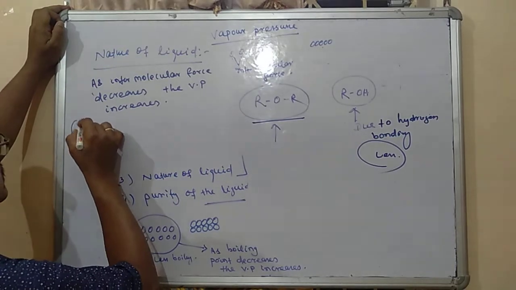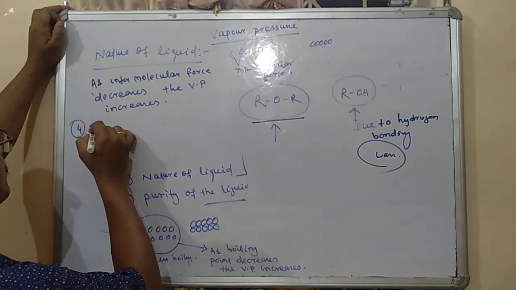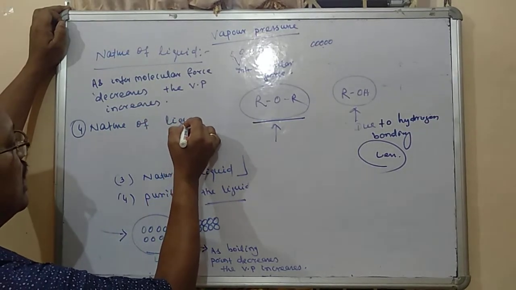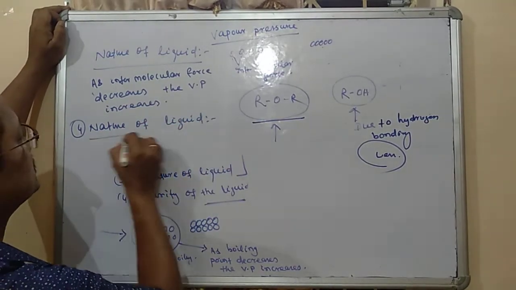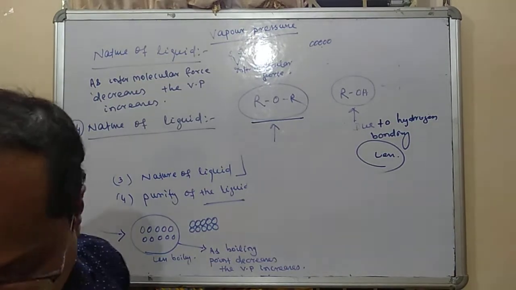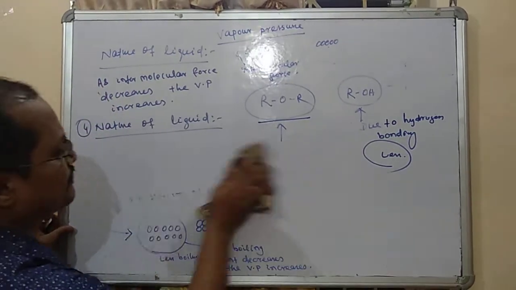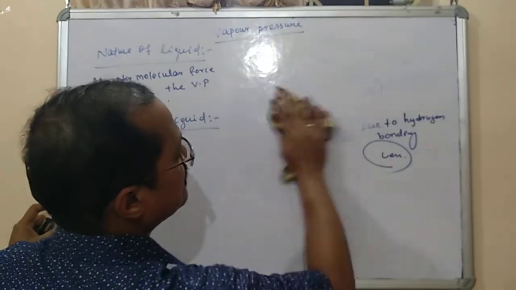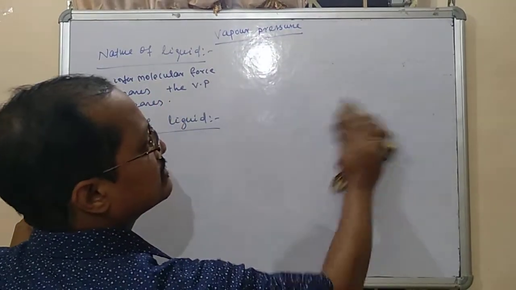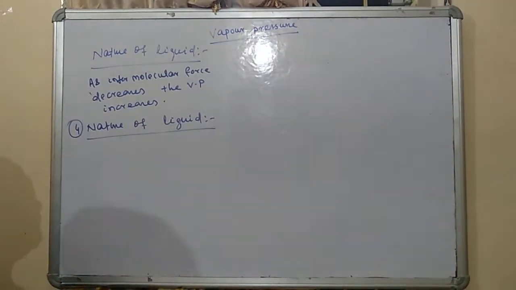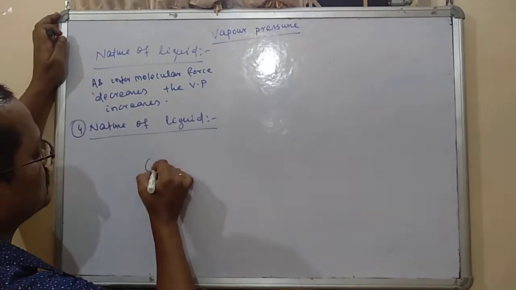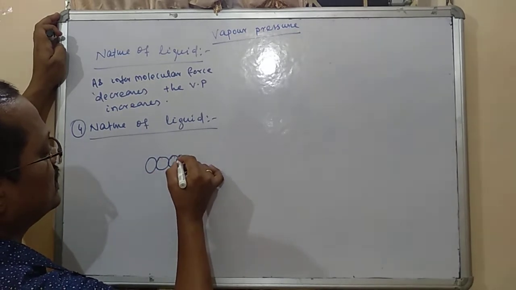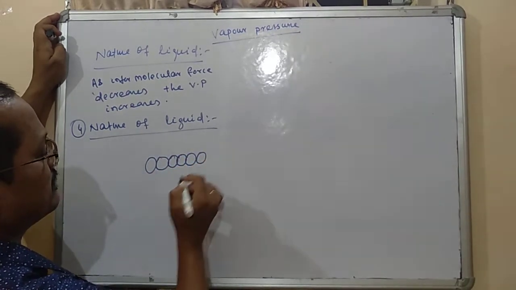The fourth point is called nature of the liquid. How can you explain this one? Nature of the liquid: actually, the purity of the molecules. When a pure molecule is there, no impure molecule is added to it. Then pure molecules will, suppose they are like this, here, evaporate equally, at an equal rate.